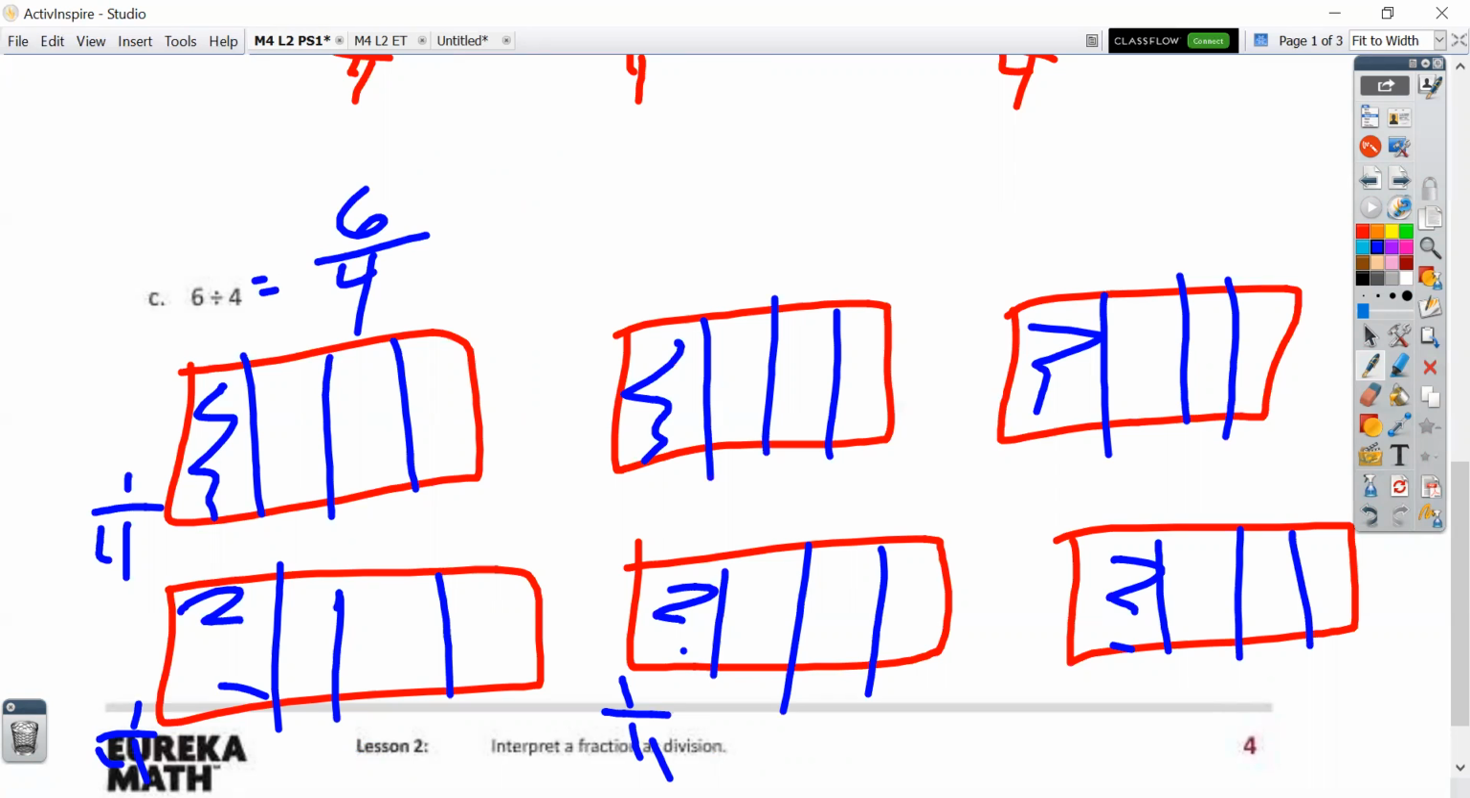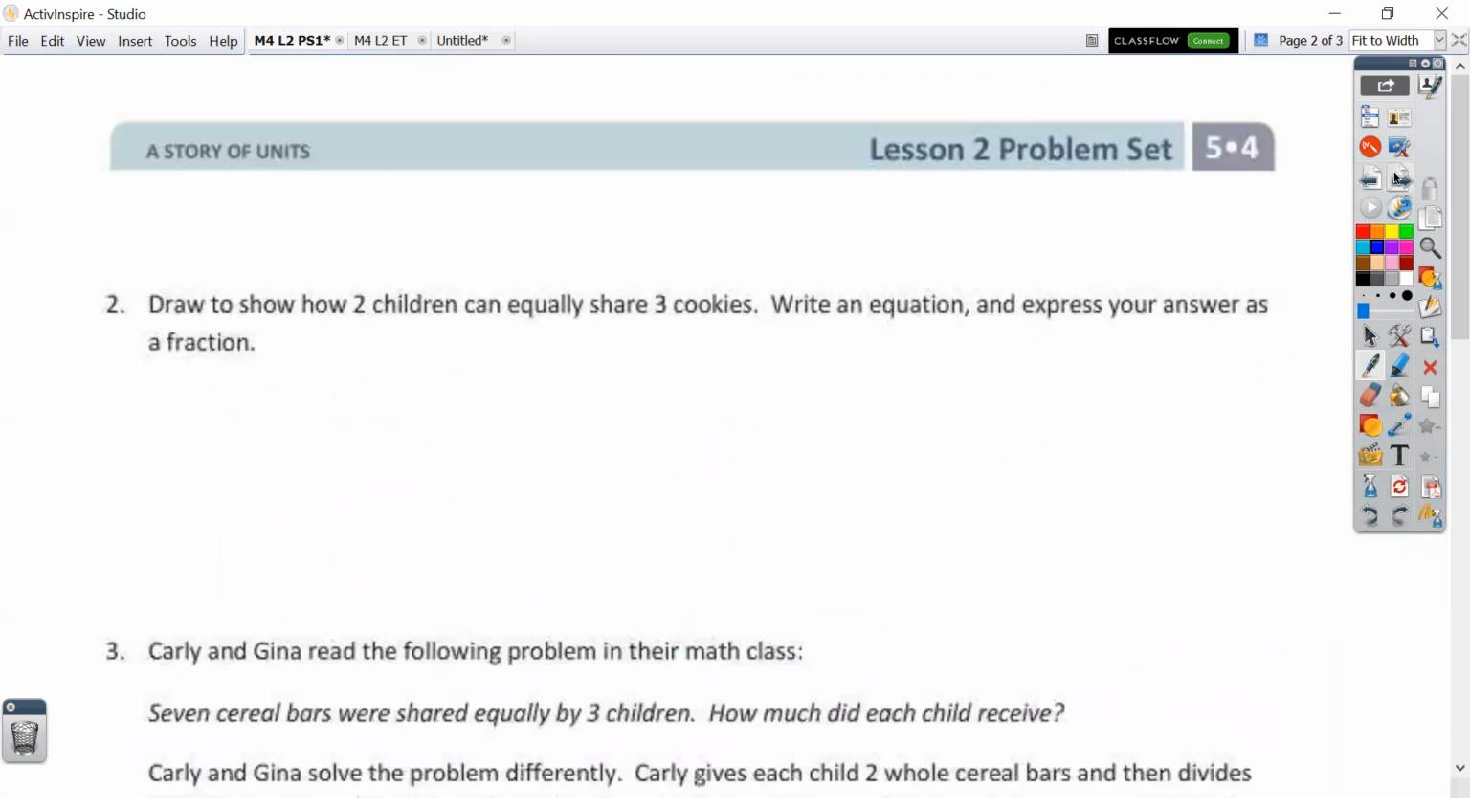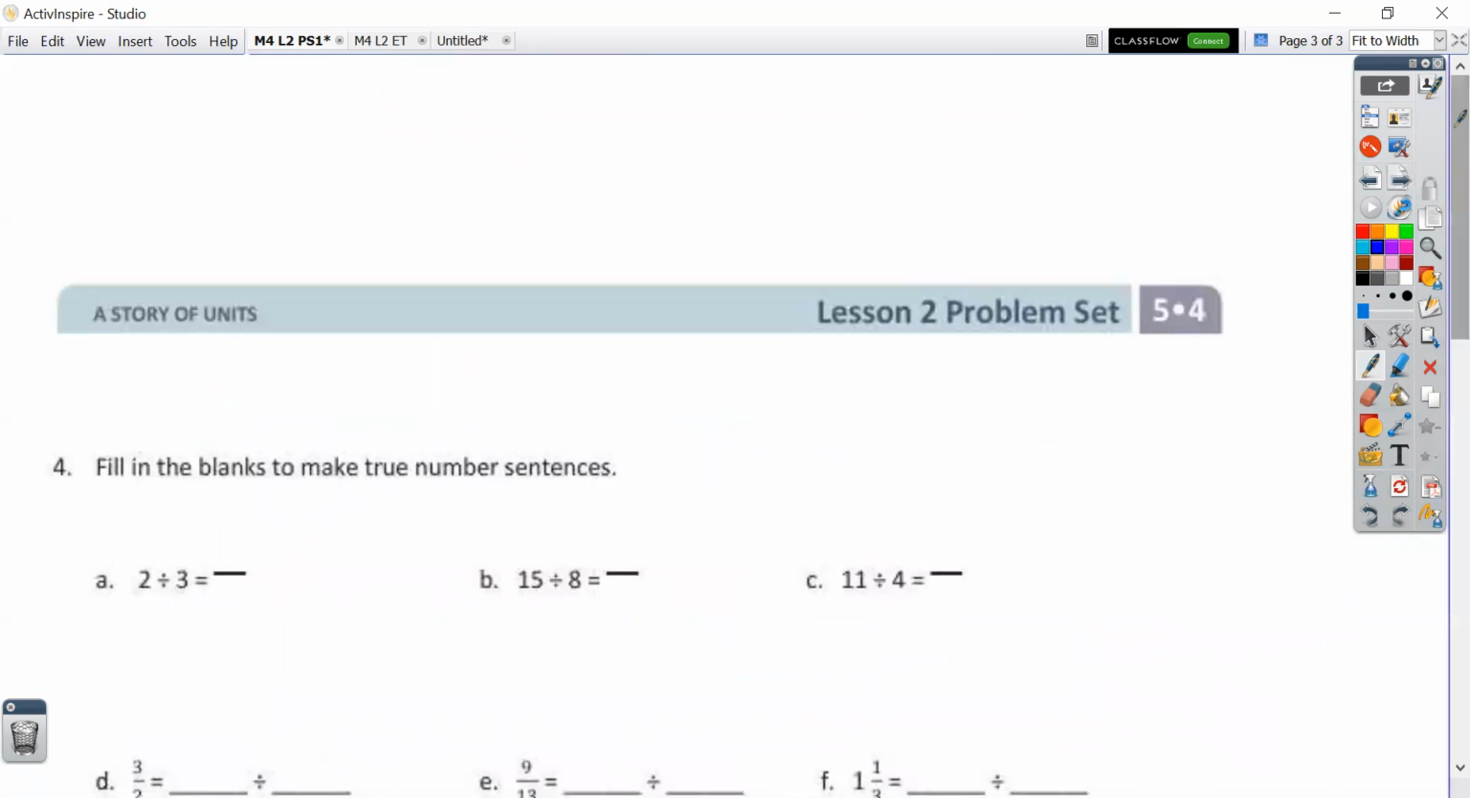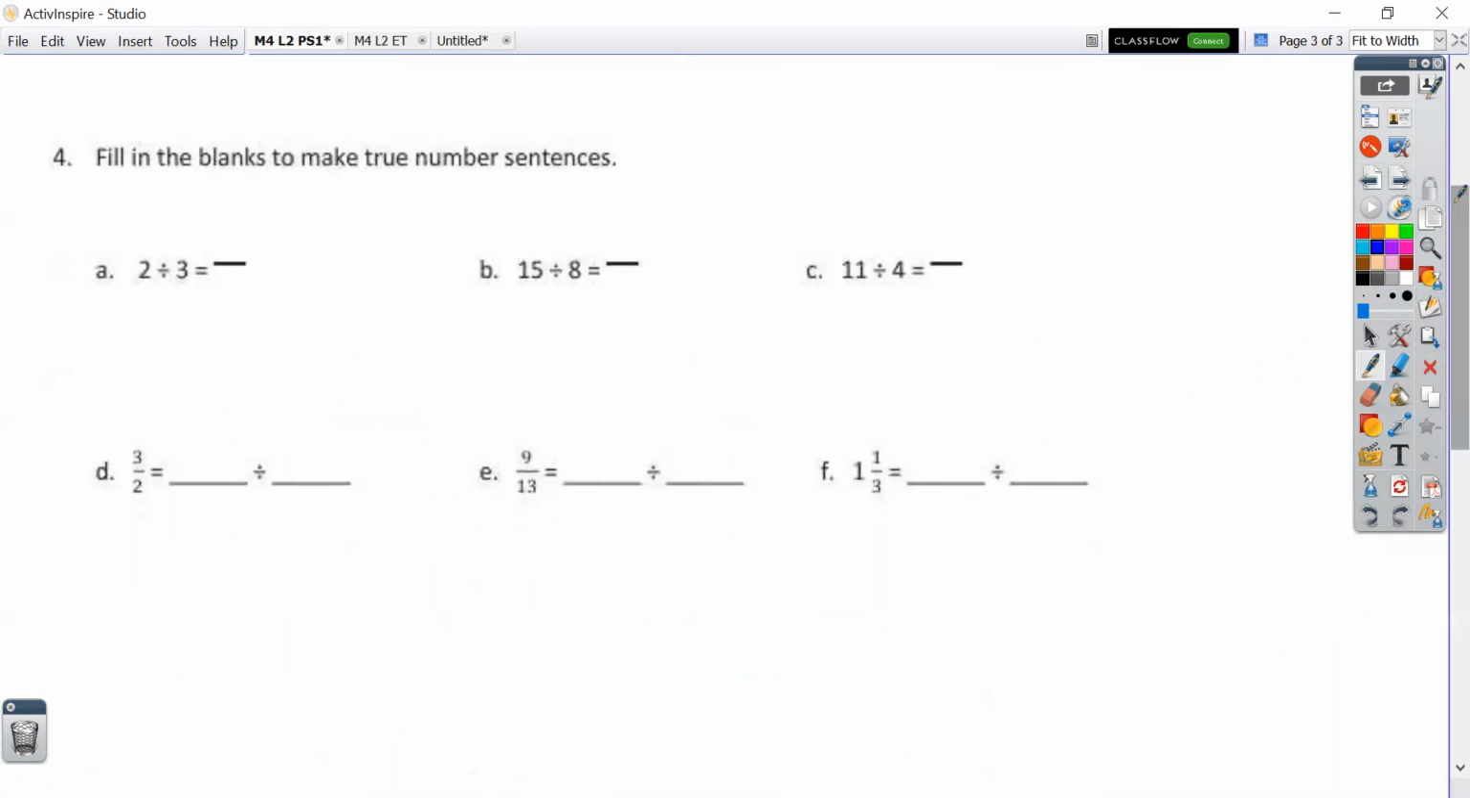Now let's take this a little further and represent it as a mixed number. Well, if I take 4/4 out, that's 1 whole. I'd be left with 2/4. So that would be 1 2/4. Right? Good job.